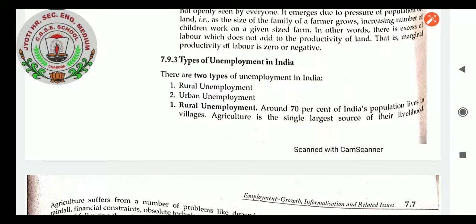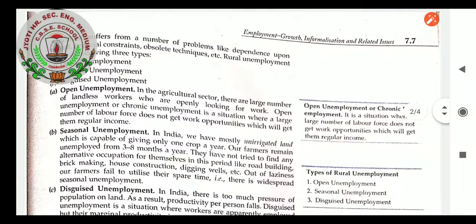Types of unemployment in India. There are two types of unemployment in India. One is rural unemployment. Second is urban unemployment. When we go with rural unemployment, around 70% of India's population lives in villages. Agriculture is the single largest source of their livelihood.